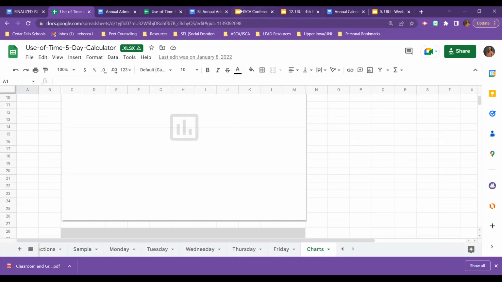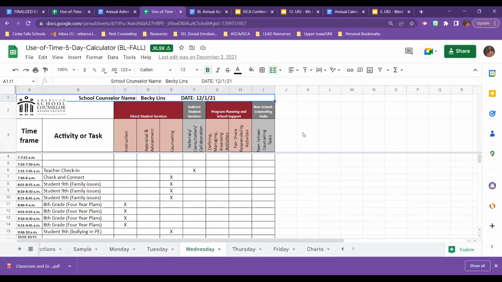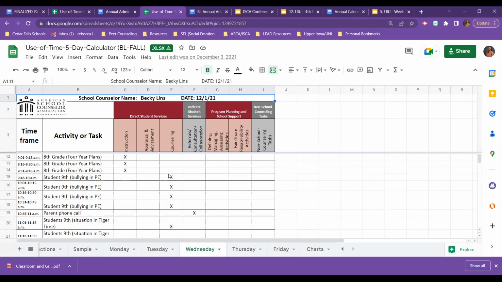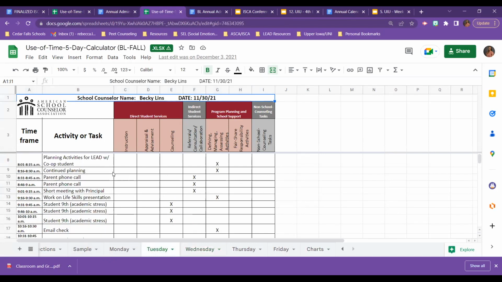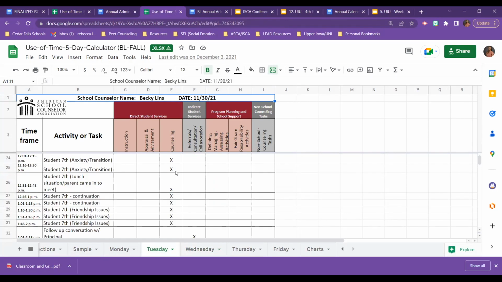Now, being able to share an example, because again, how I learned how to utilize a lot of these templates is by being able to see other exemplary examples so that I could learn, one, how to best categorize, but also two, just knowing what best practice was. So you can see here, this is one that I have done for a week in the fall. So you can see how I categorized. Obviously not putting student names in here for confidentiality reasons, but just putting the grade level, the topic addressed, being able to make sure that I'm putting these X's in the right category.